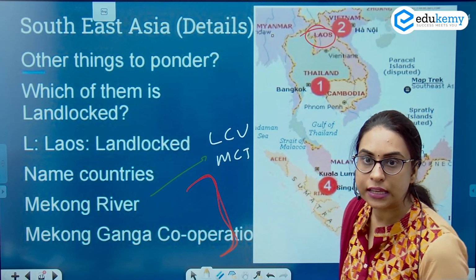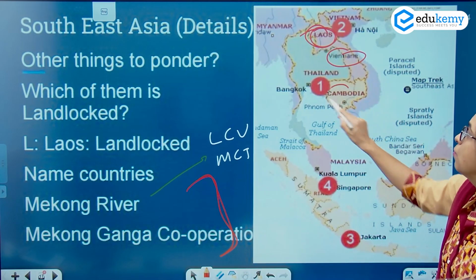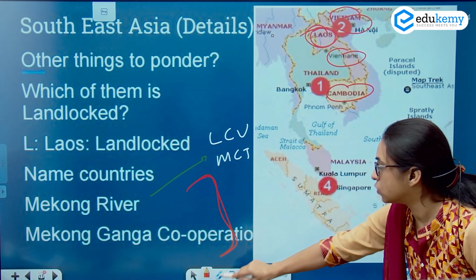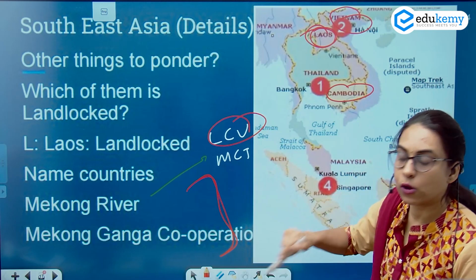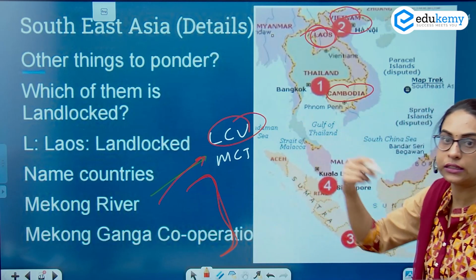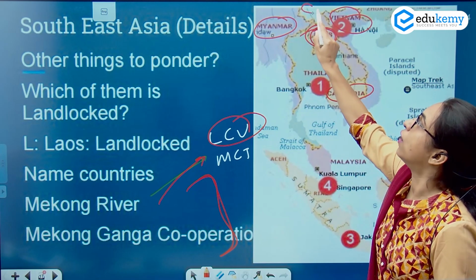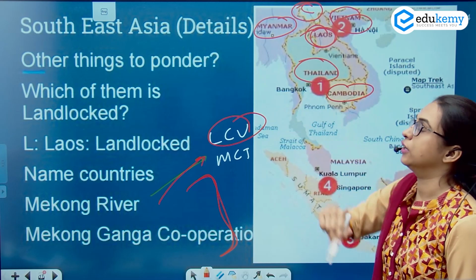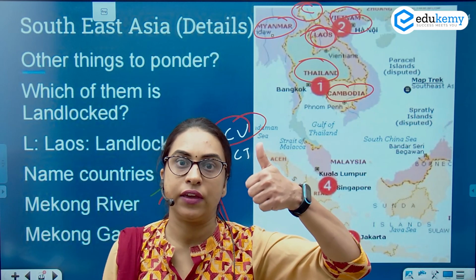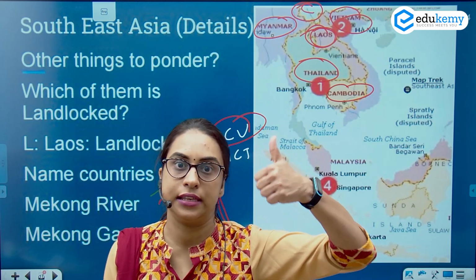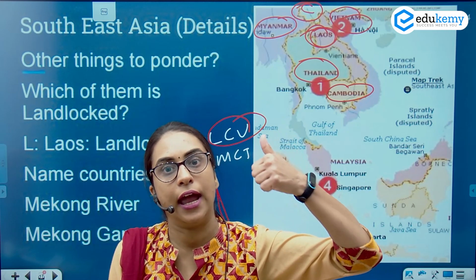MCT. LCV stands for Laos, Cambodia and Vietnam. So Laos, Cambodia and Vietnam are the LCV countries through which the Mekong River is passing, as well as the other countries through which Mekong passes: Myanmar, China and Thailand. So the countries through which the Mekong River passes are LCV, MCT. LCV: L is Laos, Cambodia, Vietnam; MCT: Myanmar, China and Thailand.